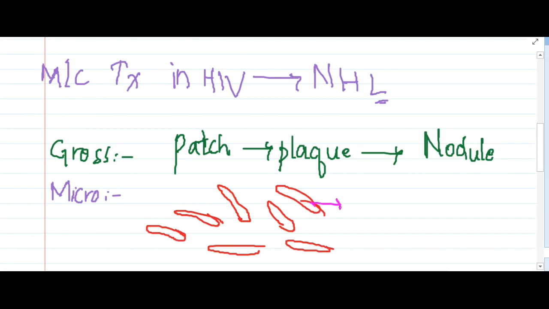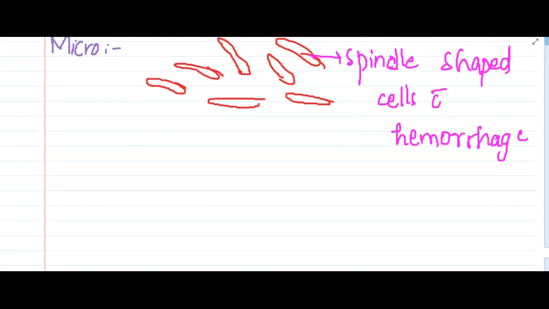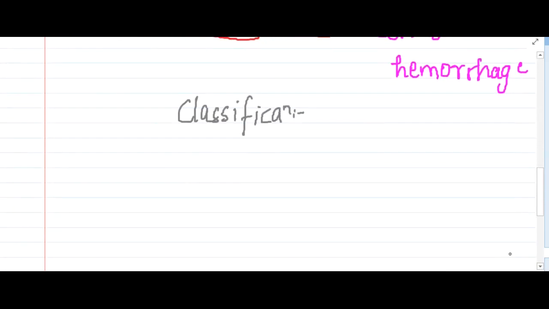Here you will see spindle shaped cells with hemorrhage seen in them, right? So this is about Kaposi's sarcoma. One more important thing is the classification. If you see the classification of Kaposi's sarcoma, it is divided into 4 types.